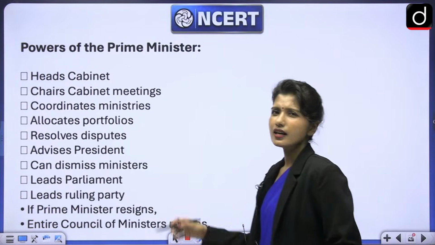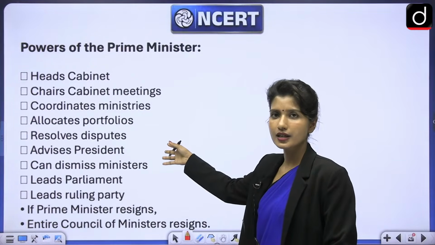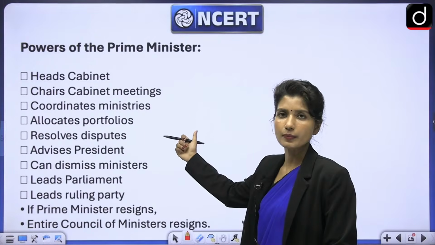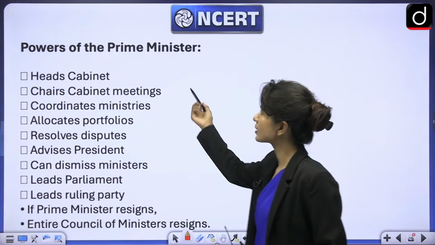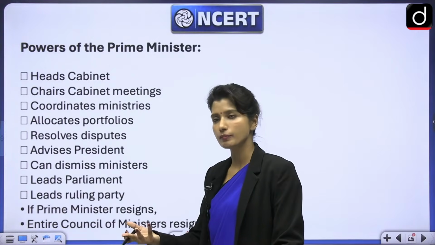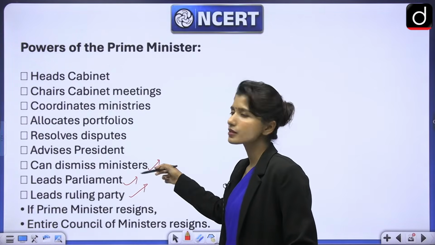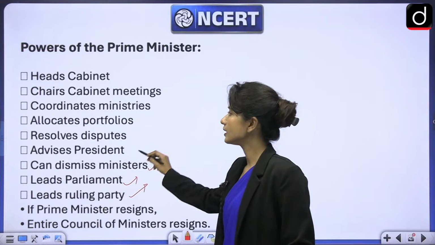powers of the Prime Minister. See, these are very general powers that are written here. Of course, this is not in depth because in NCERT we do not have these chapters in depth. So you can read it once. For example, the Prime Minister is the head of the ruling party. He leads the ruling party. He leads the parliament. He can dismiss ministers, of course, and he advises the President.